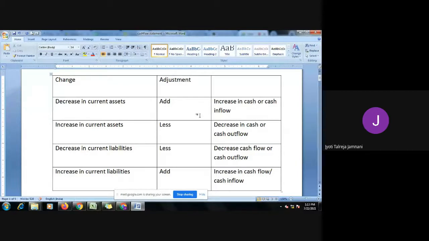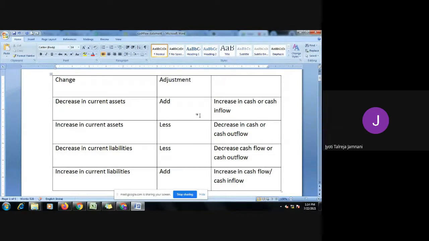Again, I will repeat. When we discuss cash flow from investing activities, I told you we will take fixed assets. When we discuss cash flow from financing activities, I said we will take long-term liability. But we didn't consider current asset and current liability in both the cases because that has to be considered in cash flows from operating activity.